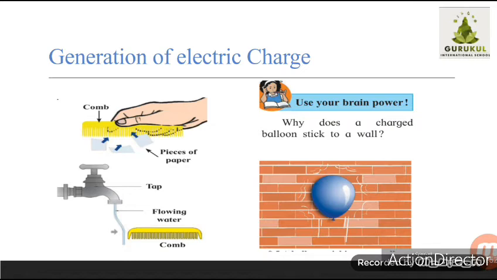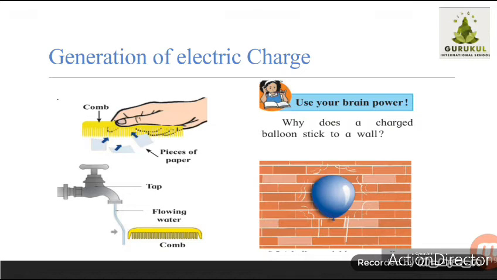As you can see in the video, I have shown you some pictures. In the first picture, the pieces of paper are getting attracted towards the comb. Then the flowing water is attracted by a comb, and a balloon is sticking to the wall. Already in the previous video I have shown you these experiments, correct.